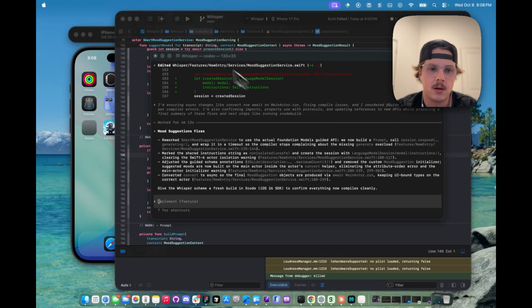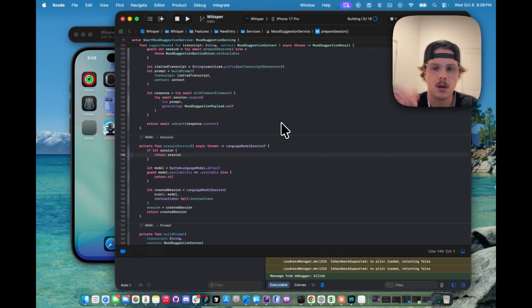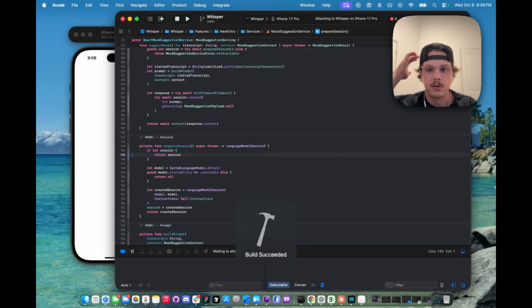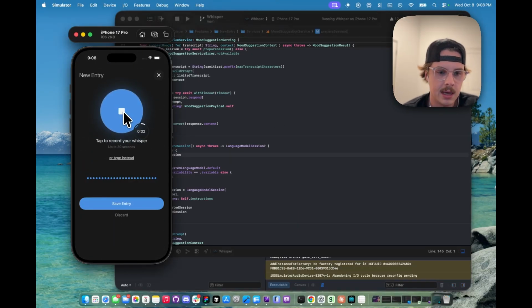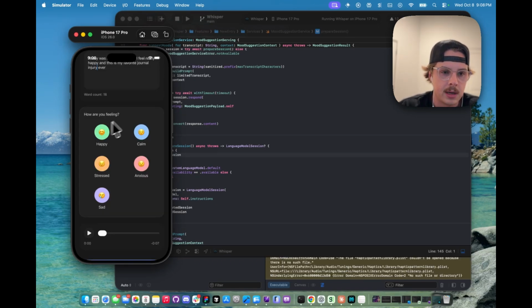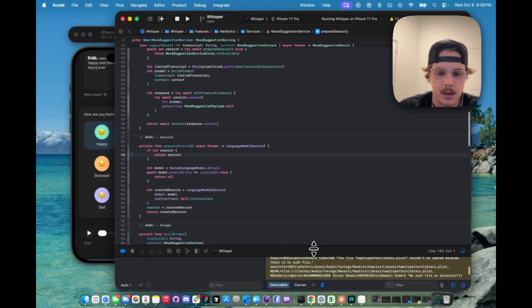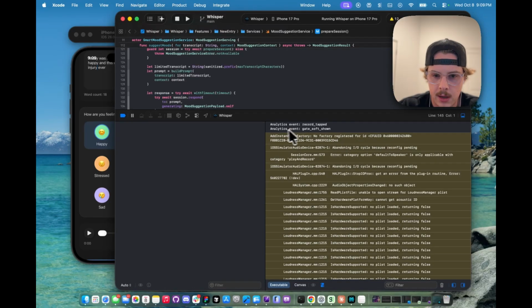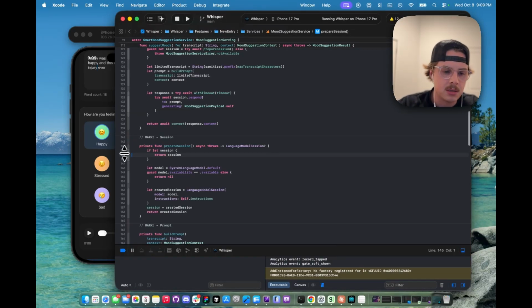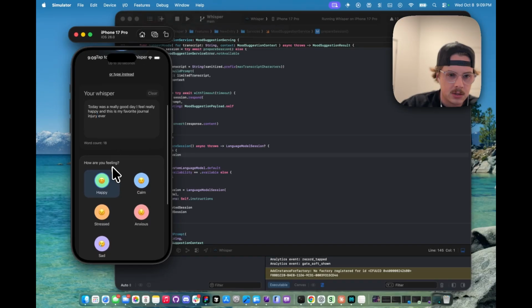So it fixed those errors, and it looks like it just missed some things on updating its integration of the foundation models framework from yesterday. So now let's see if this is going to work for us. Today was a really good day. I feel really happy, and this is my favorite journal entry ever. Okay, so it tried, but it didn't quite get that, or at least it's not selecting it. Add instance for factory. Okay, so it's getting something, but it's not actually selecting.